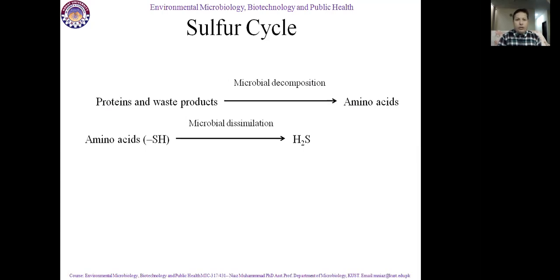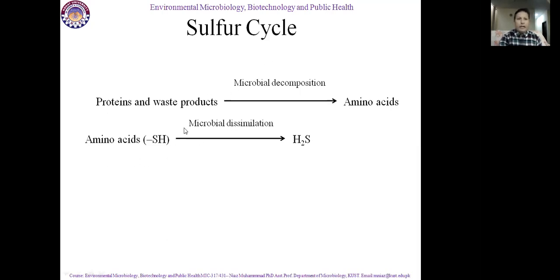And these amino acids, which contain the sulfhydryl form, SH, sulfur and hydrogen, in their structure, are further decomposed by microorganisms, and that is called microbial desulfhydration.